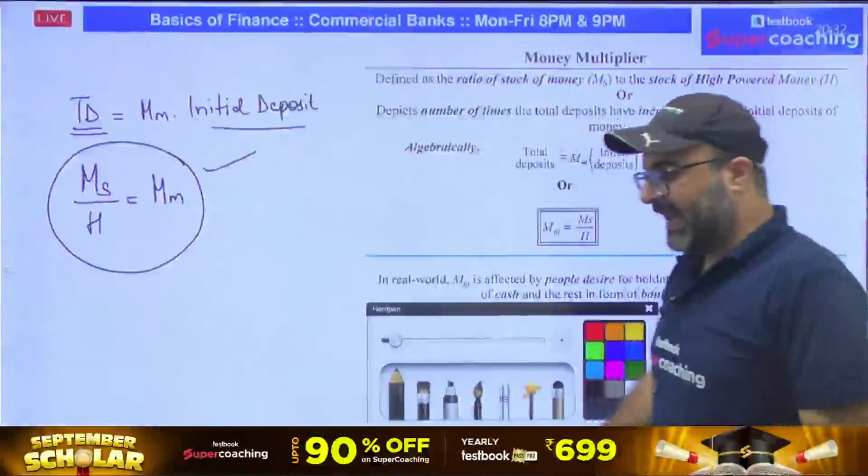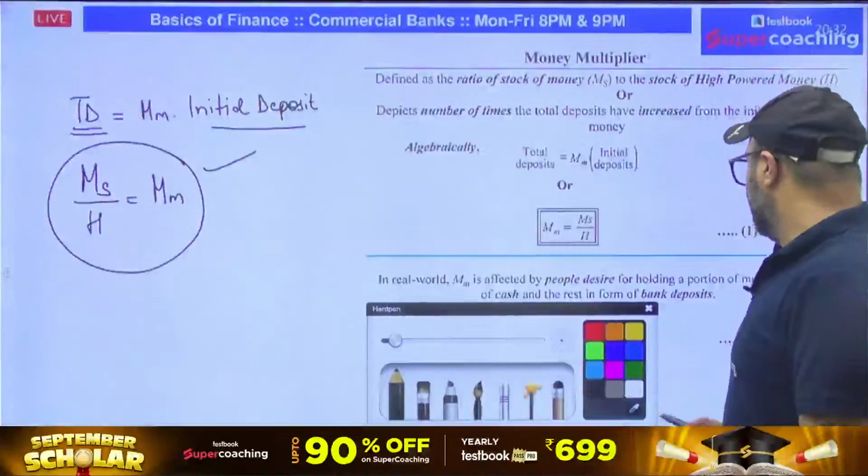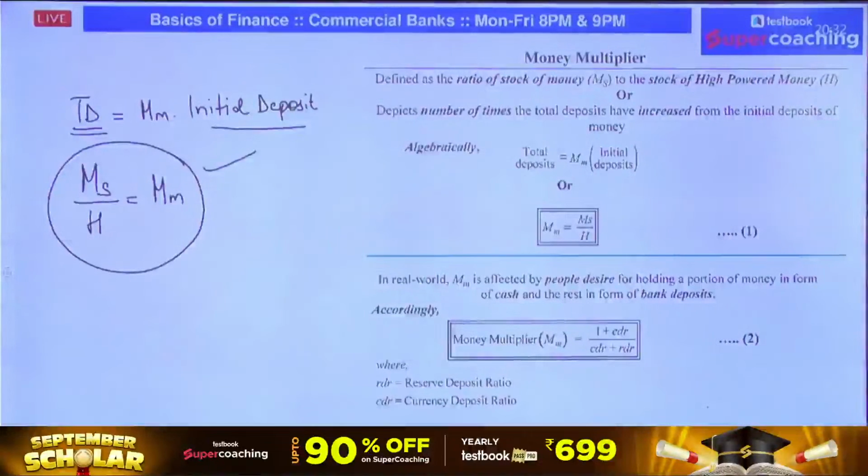Now, if I land in the practical world, in a practical world, we have a certain amount in the form of cash and a certain amount in the form of bank deposit. So in that case, we have two terms. One is the currency deposit ratio, or cash deposit ratio can also be a word. And second is the reserve deposit ratio.